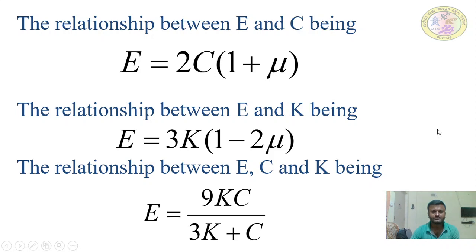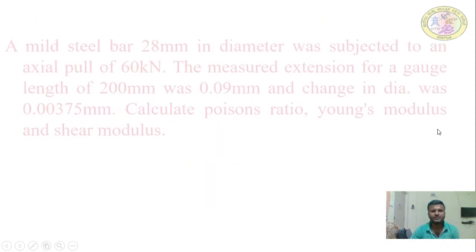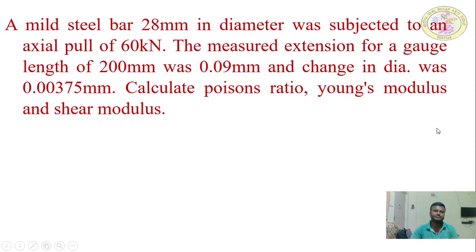Next, I have a problem on these relations, bulk modulus and volumetric strain. I'll read out the question. Please read the question very carefully and write the data.